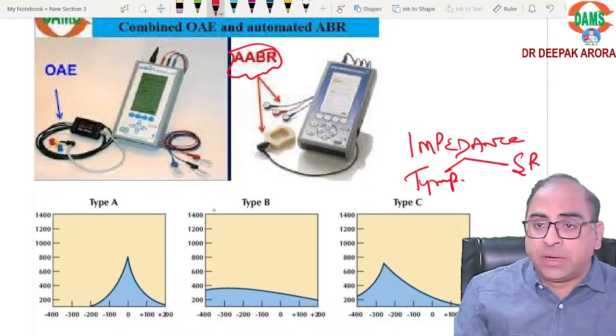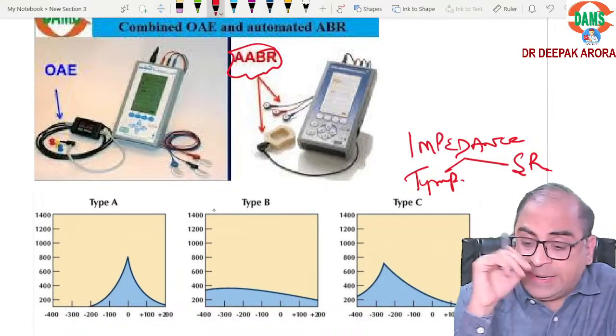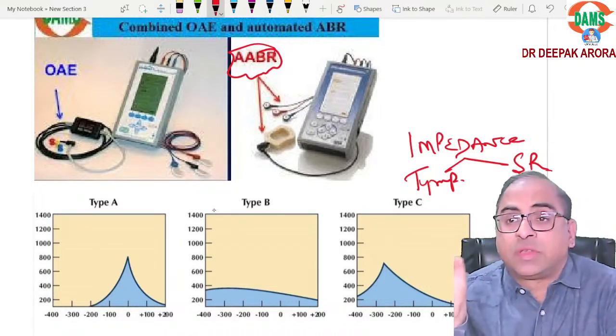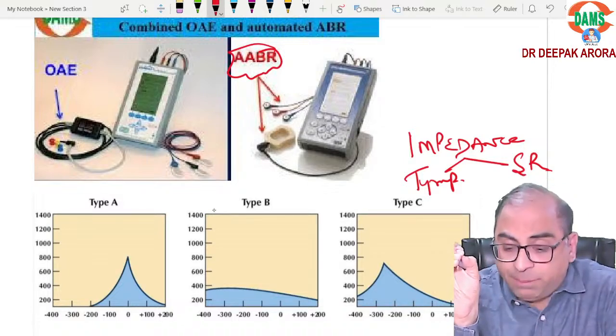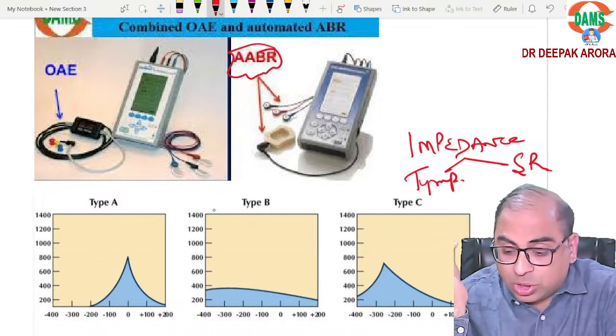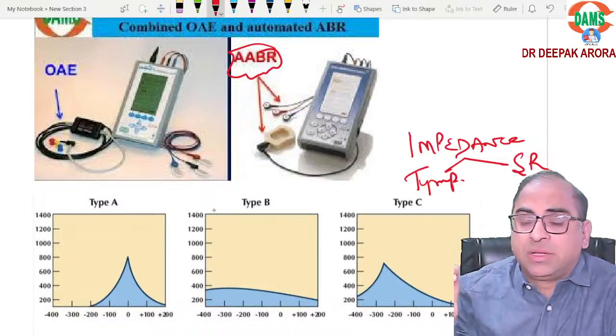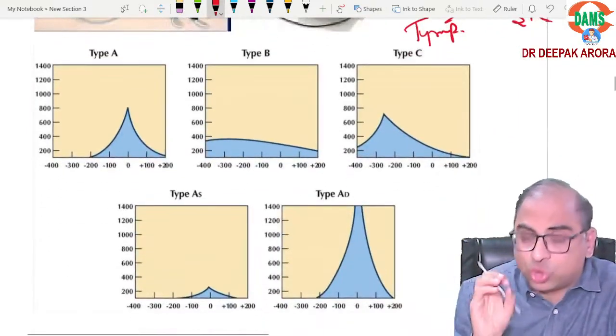Plus stapedial reflux. Beta, we will revise. In conductive deafness, the investigation of choice is impedance audiometry. Impedance audiometry is a combination of tympanometry with stapedial reflux. Beta, all these graphs should be on your tips.